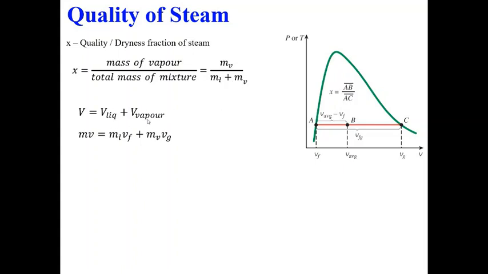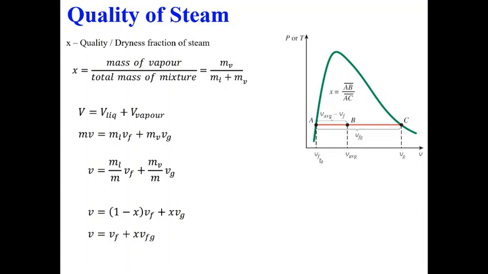Now the total volume can be divided into two parts, liquid and vapor. If I write in specific volume and mass, this is how I can write it, or with some algebraic manipulation, I can write the volume in this form. If we substitute x here, I get v = v_f + x v_fg.